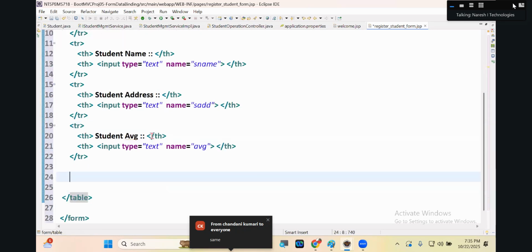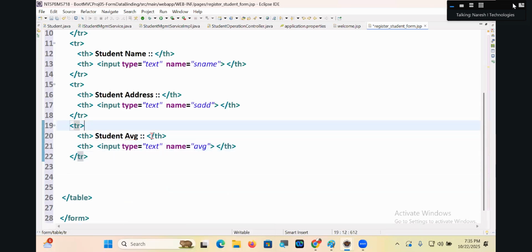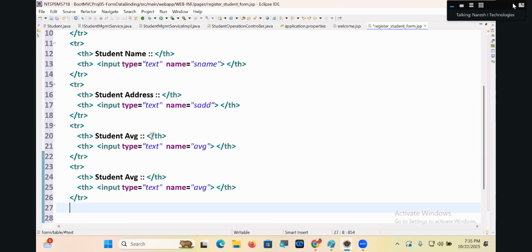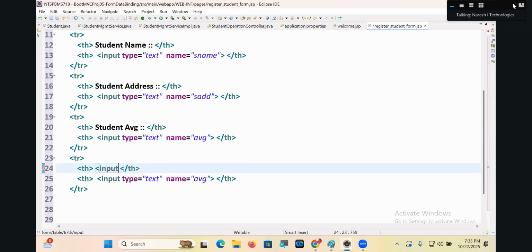That's good. So now we have to take the submit button, my dear. We need to take the submit button. Input type is equal to submit. Value is equal to send.